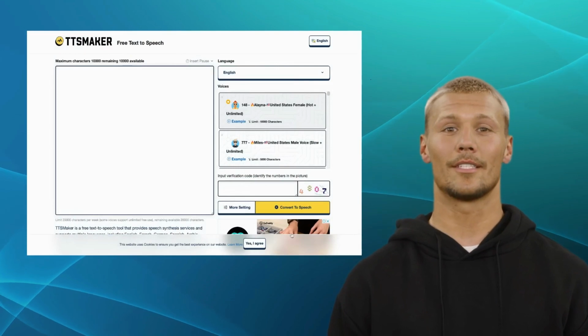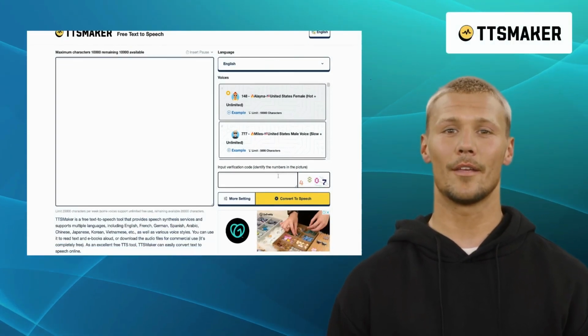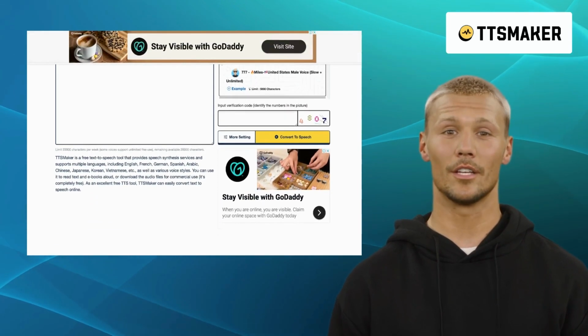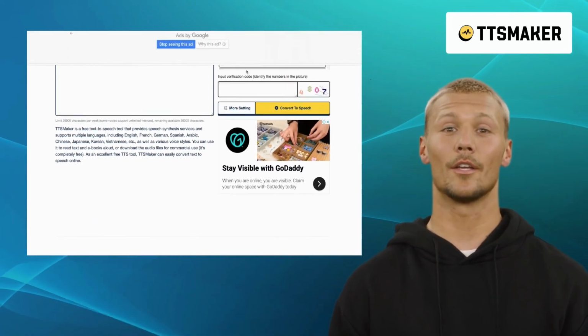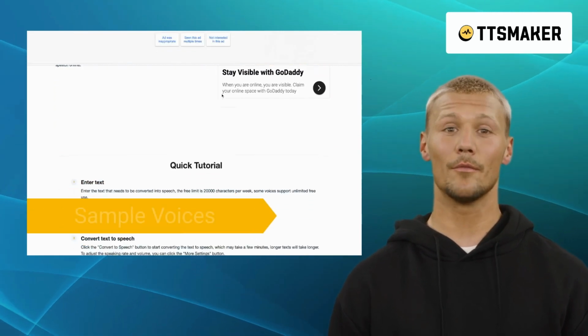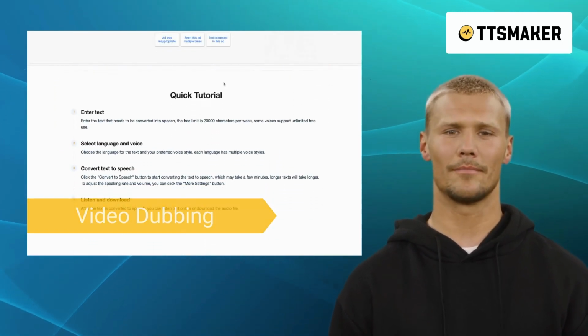Moving on, we have TTSMaker. TTSMaker is an intuitive text-to-speech tool aimed at content creators and businesses seeking to enhance user experiences through audio content. It offers excellent features like multi-language support, sample voices, and video dubbing.